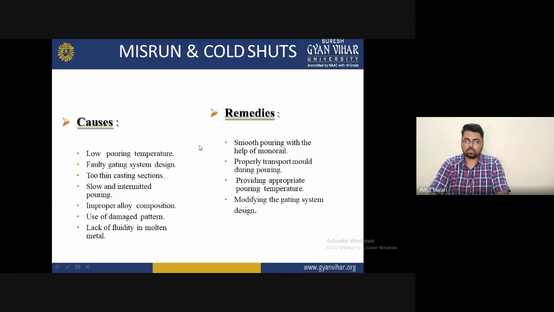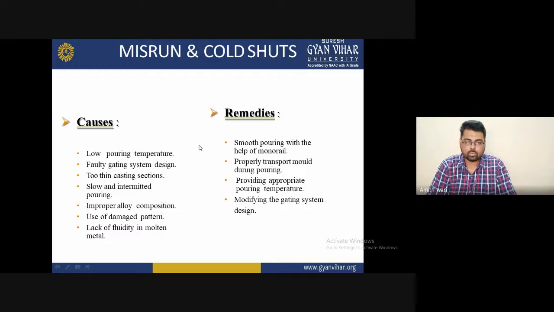So the causes and remedies of misrun and cold shut are discussed. The first cause is low pouring temperature. We can say low pouring temperature is one reason where this type of problem occurs. The second one is faulty gating system design. Some faults in the gating system can cause this type of problem.